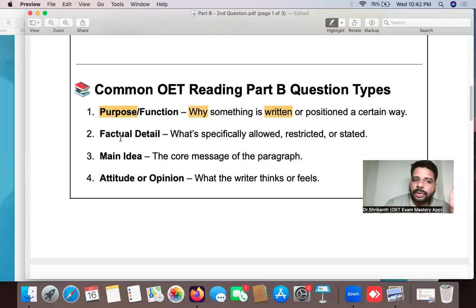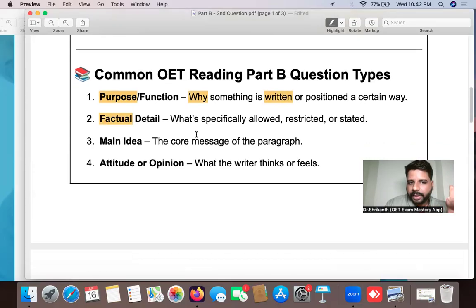On the previous question, what was it? It was not a why question. The previous question was a factual question. It was fact based, condition based, and more direct. And then we have, as I told you, the gist type of question. Gist is the overall message, the central message, that is the main idea.